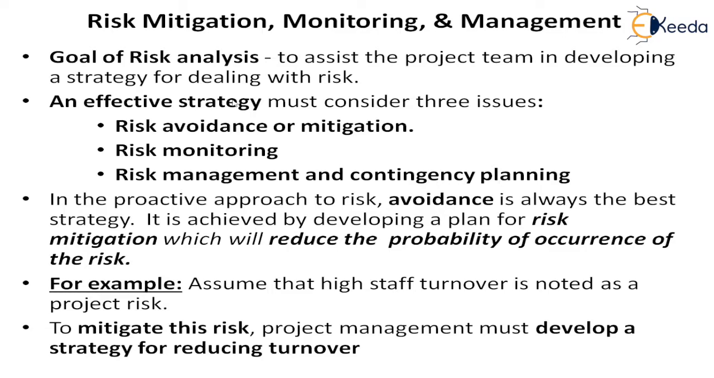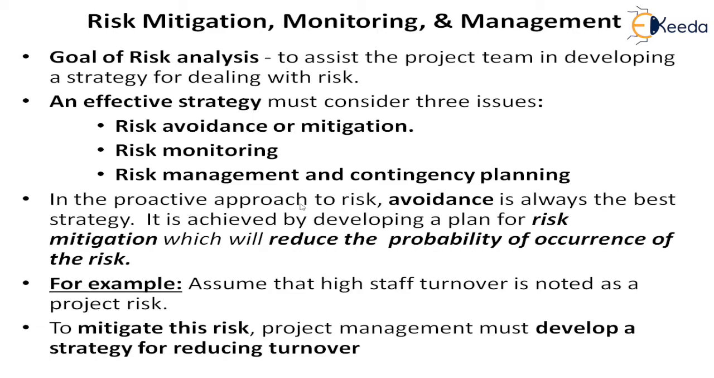So an effective strategy for doing the risk management has to consider three things. One is risk avoidance or mitigation. Second is risk monitoring, that is the second M. And the third is risk management, which includes contingency planning. What is the contingency plan for each, so that if the risk does occur, how will we handle it?